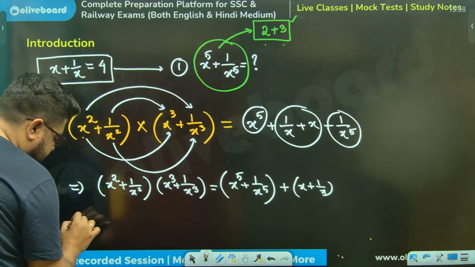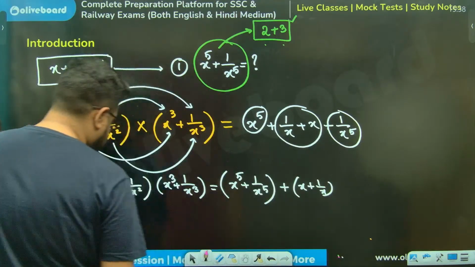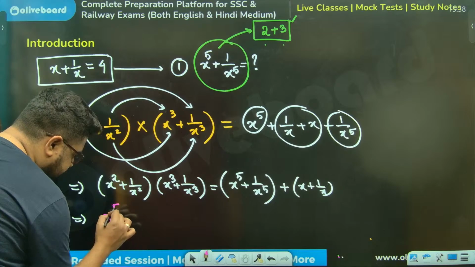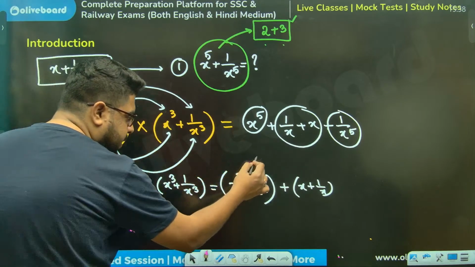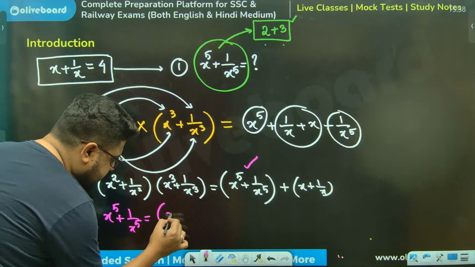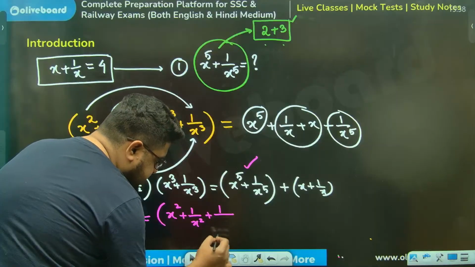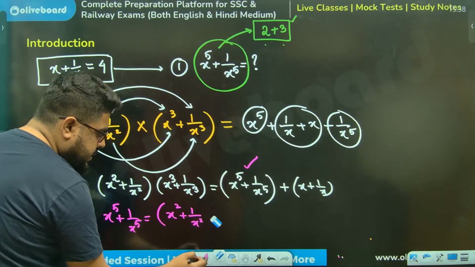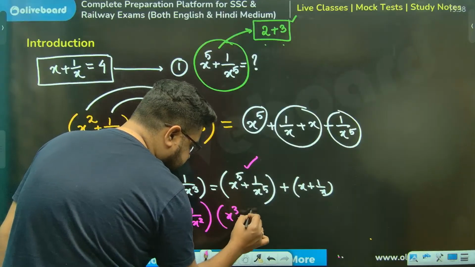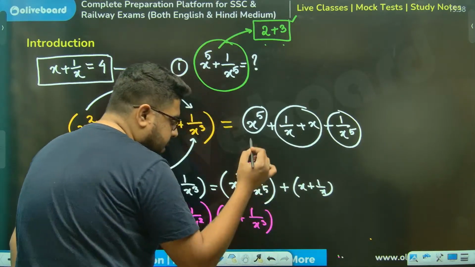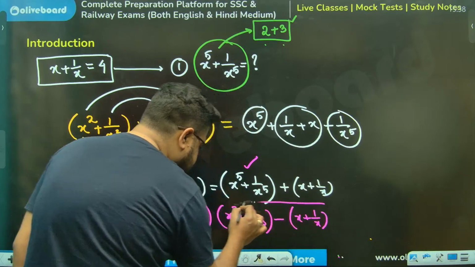Meaning, sir, if I want to write it in a fancy way, x to the power 5 plus 1 by x to the power 5 is equal to, the left hand side, x square plus 1 by x square into x cube plus 1 by x cube, minus x plus 1 by x.